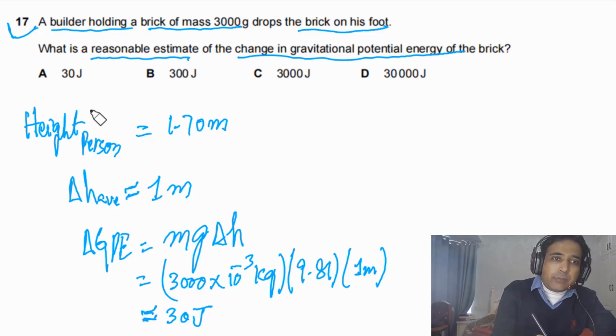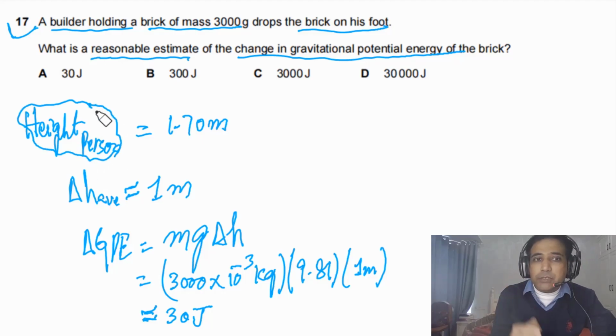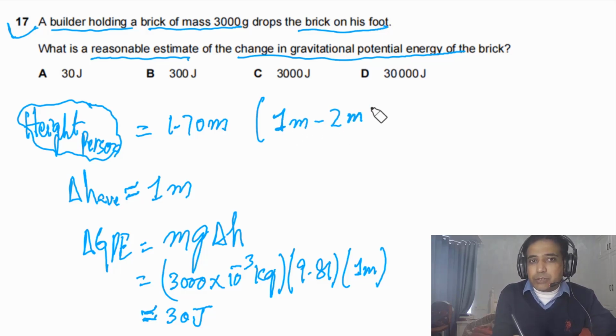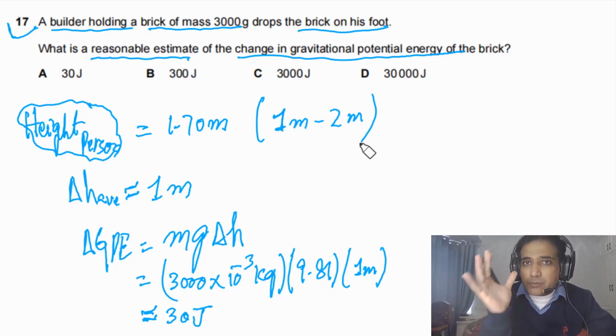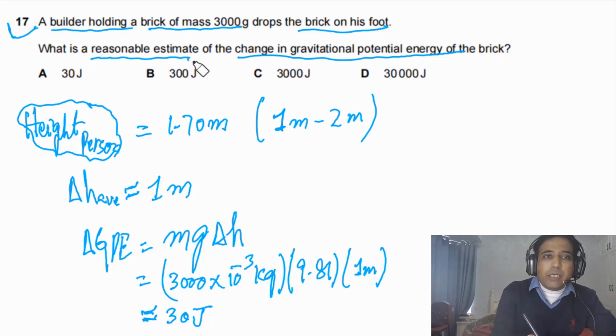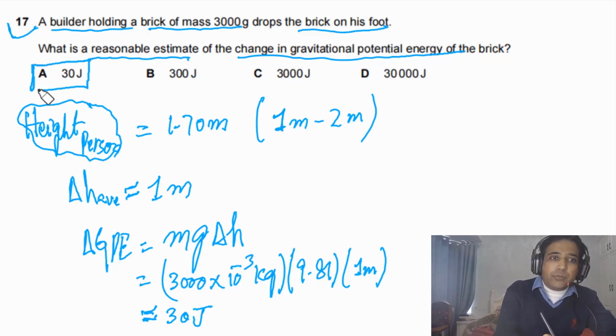If you have estimated average height is about 1.7 meters, or even if you have estimated between 1 meter to 2 meters, still your answer will be right. So it's a reasonable estimate. It cannot be 300 joules. It's a very high number. This is also a very high number. This is also a very high number. So the answer for this question has to be A.